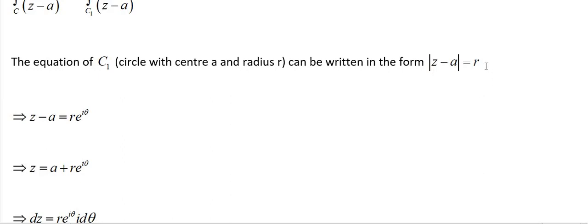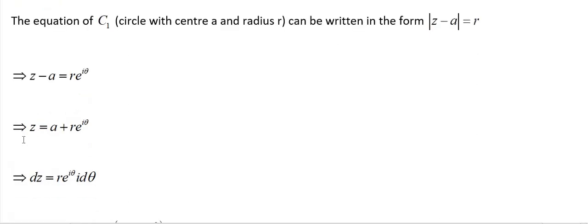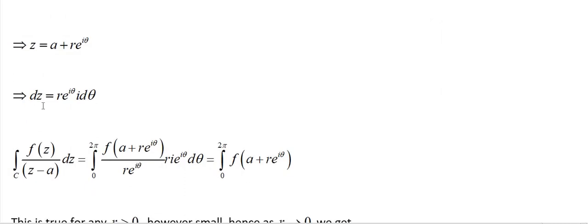Whenever we have |z − a| = R, we can write z − a = R e^{iθ}. Now I need z. For that, z = a + R e^{iθ}; the negative a goes to that side and becomes positive a. From this z value, I am going to find dz by differentiating z.